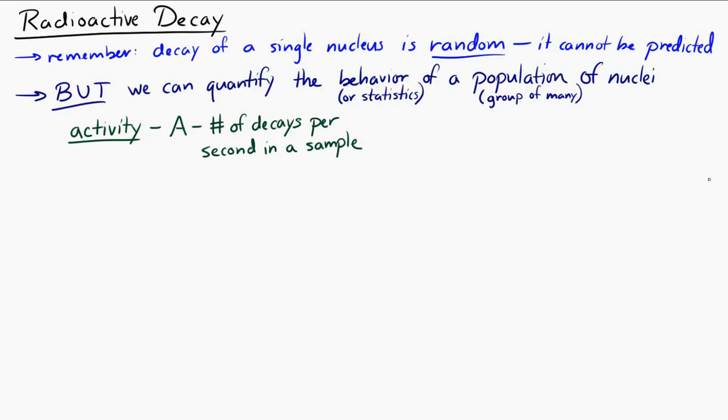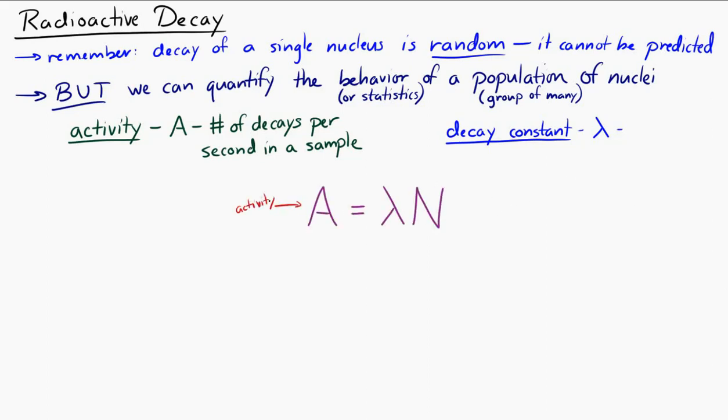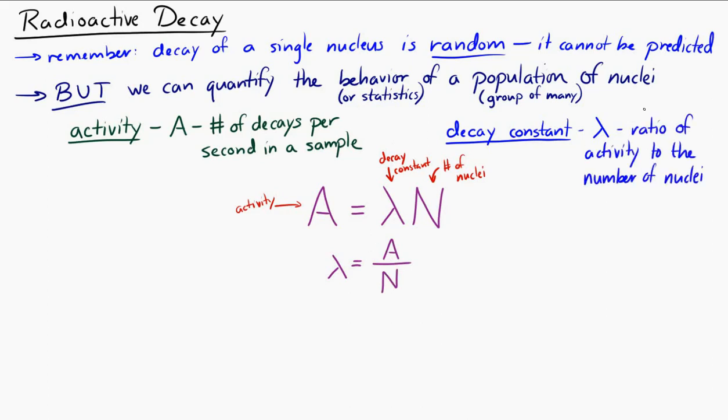And we're going to define another constant called the decay constant, which is represented with the Greek letter lambda. And the decay constant is found in this equation. The activity is equal to the decay constant times the number of nuclei present. So this decay constant is the ratio of the activity of a sample to the number of nuclei within that sample. And every different nuclide will have a different decay constant. So the decay constant depends on the type of nuclide you have.